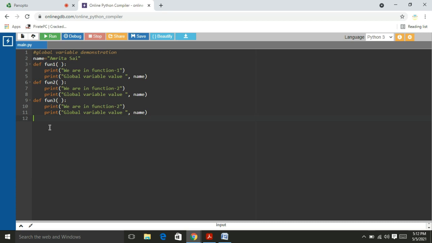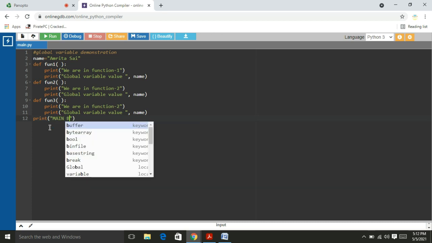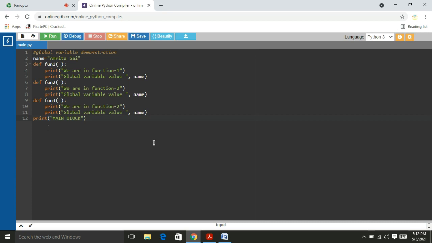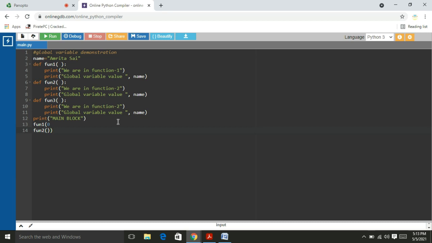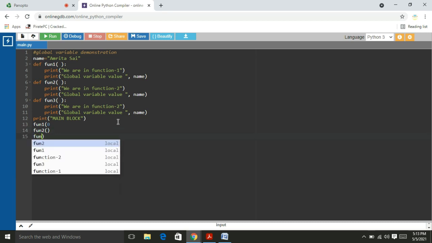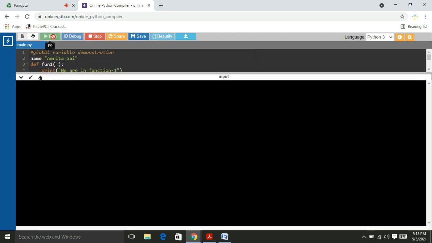Okay, friends, three functions are defined. Now I write print main block. So this is the main block. In the main block, I call the functions function 1, function 2, and function 3. Right, here some wrong typing is there. I will correct it. Okay, friends, we can observe the output.